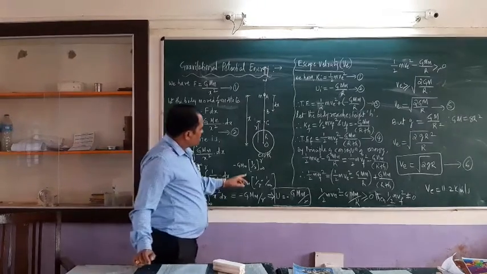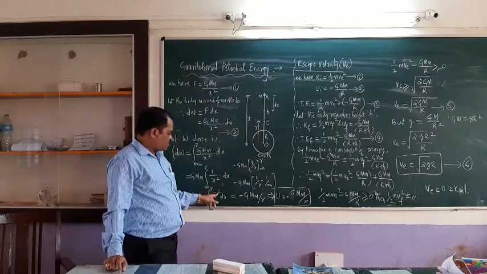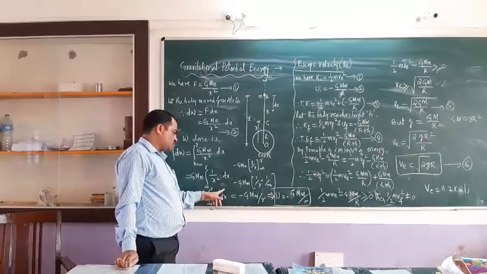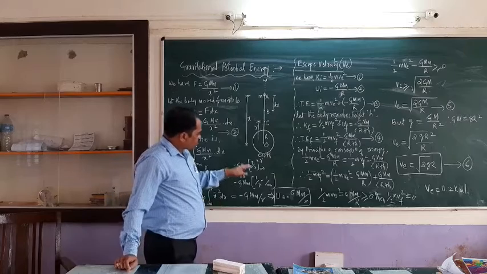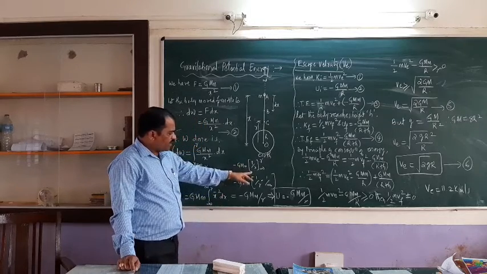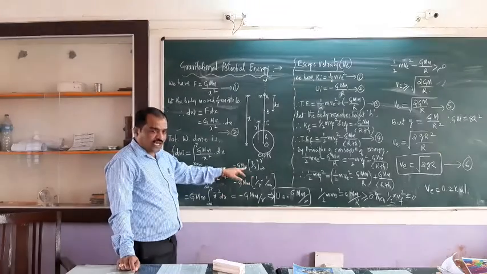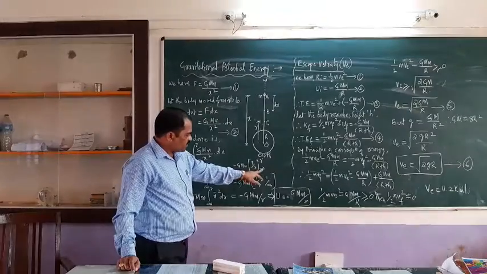Now let us integrate this. x raised to minus 2 can be integrated as x raised to minus 2 plus 1 divided by minus 2 plus 1. Minus 2 plus 1 is minus 1, so x raised to minus 1 divided by minus 1. That minus 1 by minus 1 we can take outside, that is minus G M m. So x raised to minus 1 can be written as 1 by x, from infinity to r.